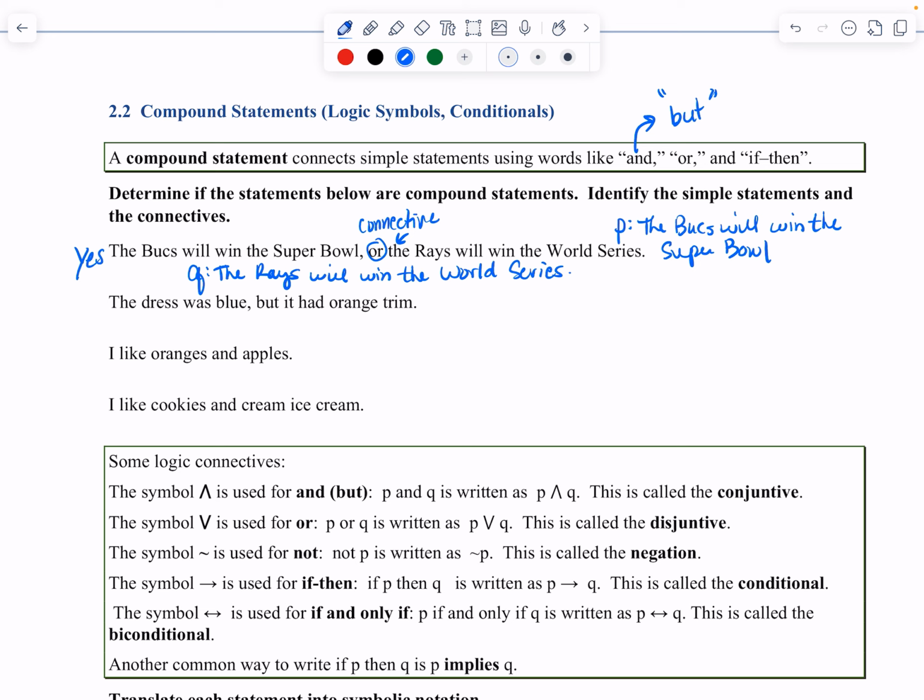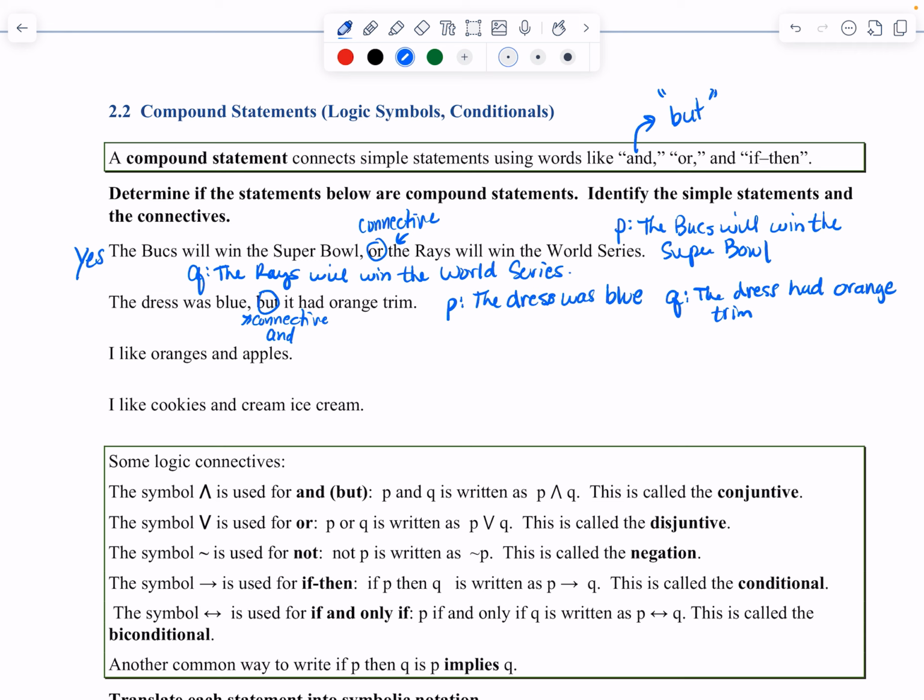The next one says the dress was blue, but it had orange trim. So again, we have a connective. The connective is but. Remember that works as an and. And we have two simple statements. So we're going to let P equal the dress was blue, and let Q equal the dress had orange trim. And by the way, I'm using P and Q just because it is traditional to use those for simple statements.